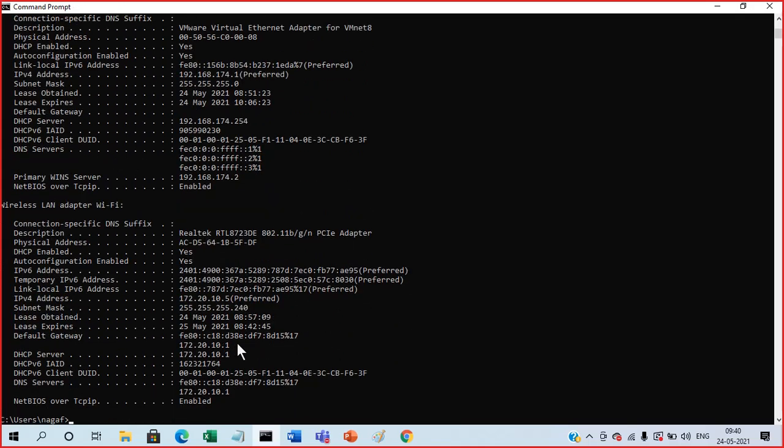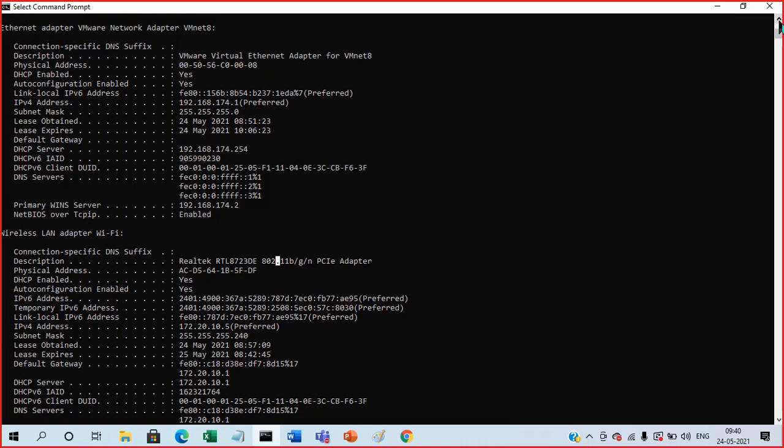You can see here there are a lot more here. Wireless LAN adapter Wi-Fi, which I connected now. Okay, this is the name, and these are some IEEE standards, 802.x. Then this is the Wi-Fi standard. Currently, we are using Wi-Fi 6.